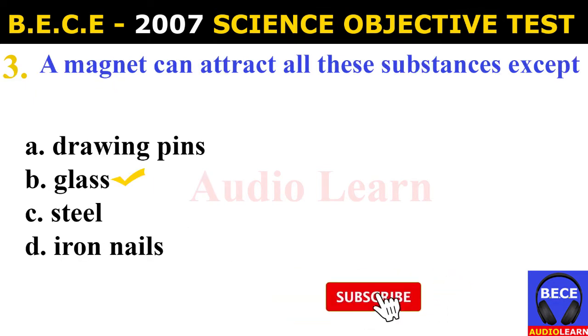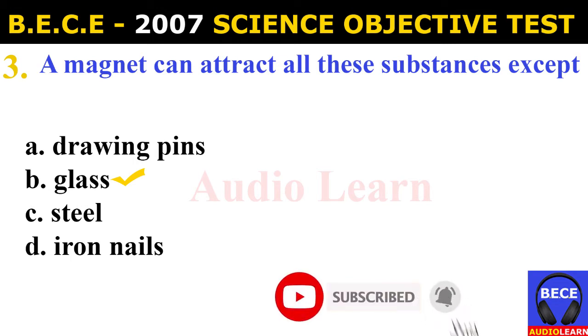Number 3. A magnet can attract all these substances except A. Drawing pins, B. Glass, C. Steel, D. Iron nails. The answer is B. Glass. A magnet can attract all these substances except glass.